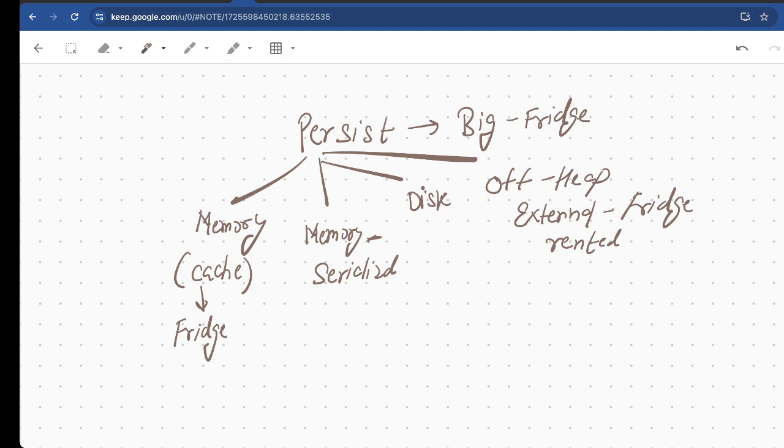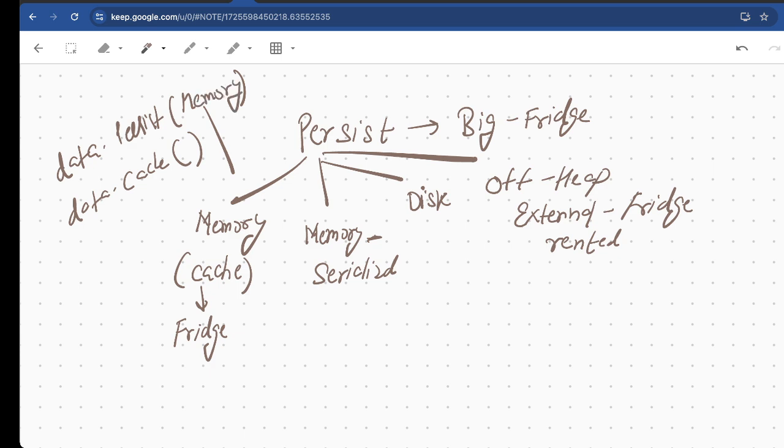If we write data dot cache, it is nothing but data dot persist, where we pass memory as an argument.